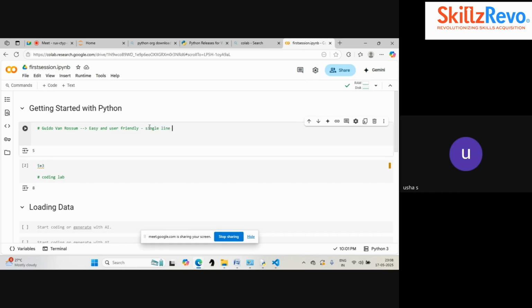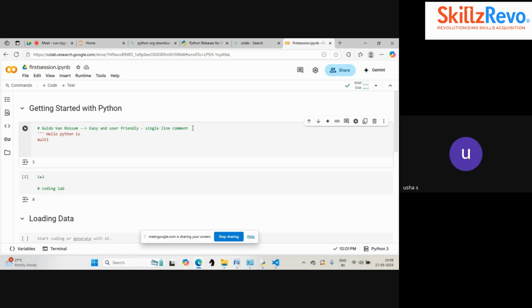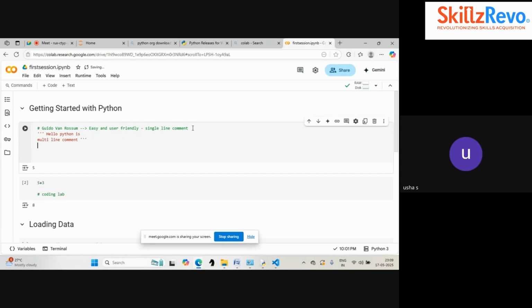In other languages, we have multi-line comments also, but in Python, we have only single line comments, meaning in one line we can write a comment. If you want a multi-line comment, there is one option, which is triple quotes. You can write the multi-line comment here. Like, I'm going to give hello Python is multi-line comment. So like this, if I give it, this is also a comment.